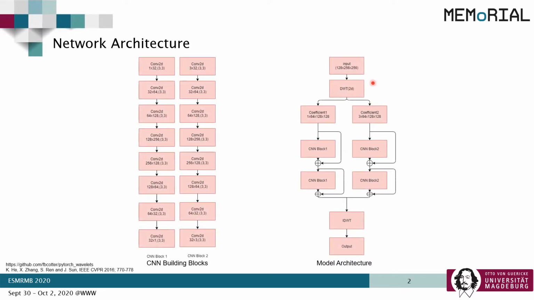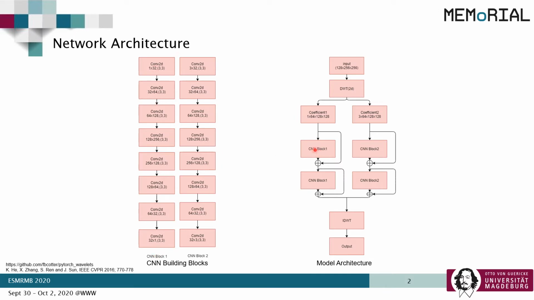In our approach, initially the input images were decomposed using a forward 2D discrete wavelet transform, resulting in low pass and band pass coefficients having 1 and 3 channels respectively. Then they were forwarded to the respective CNN blocks. The internal architecture of the CNN blocks can be seen on the left.